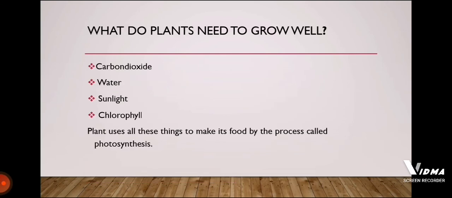Now, what do plants need to grow well? There are four things that are needed by the plant to grow well and to make its own food.